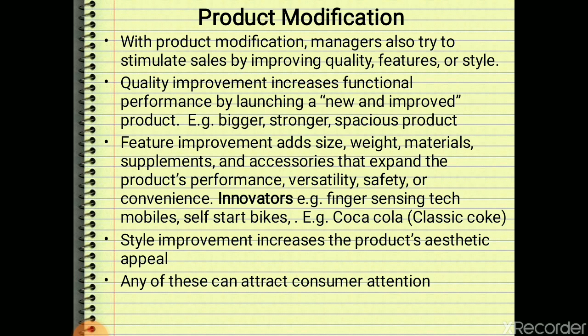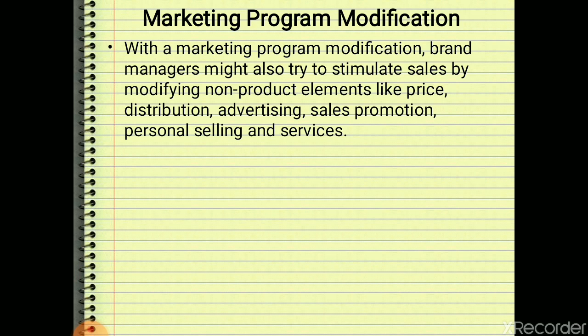And many companies are going for style improvement also. Style ultimately means aesthetic appeal, meaning look and style. All of these can increase total sales through more and more customer attention. Then it is possible to make marketing program modifications. So we are modifying the marketing program or marketing strategies. We are stimulating sales by working on prices, distribution network, advertising, sales promotion, and personal selling services. Ultimately we are focusing on non-product aspects, specifically marketing program modification, to attract our customers.